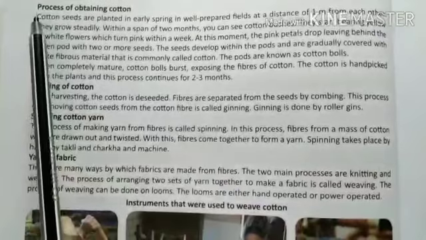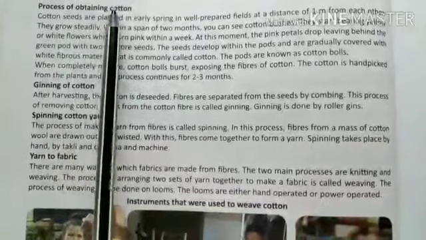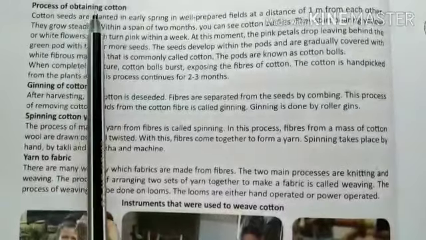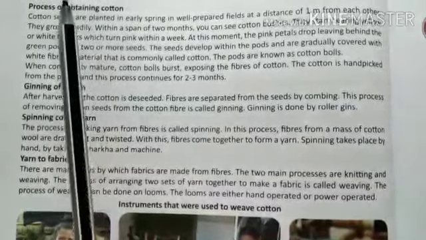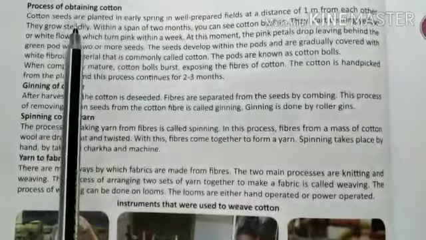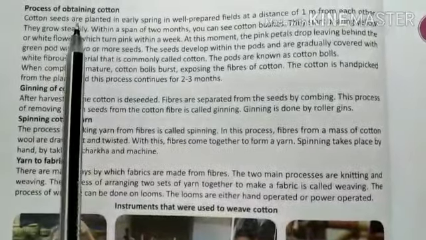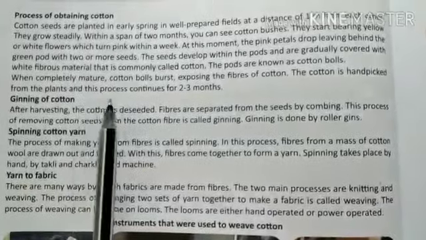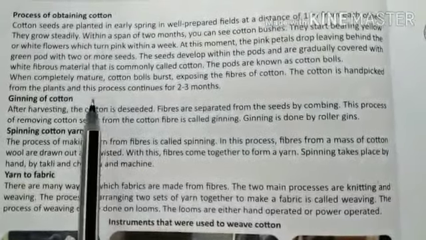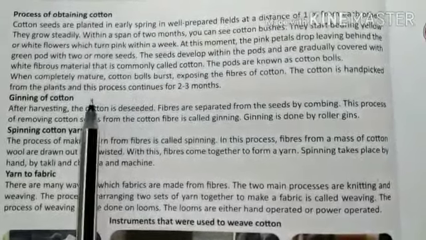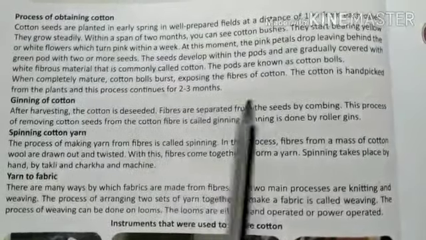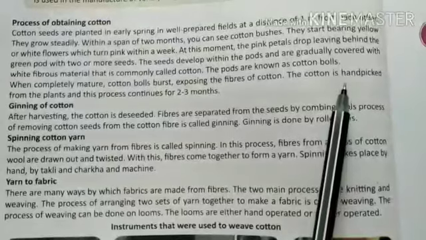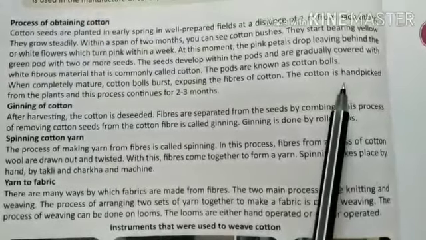Now we will discuss the process of obtaining cotton. There are various processes involved in the formation of cotton clothes. The very first step, as usual, is the planting of cotton plants. After the planting has been done and the cotton plant is ready with the cotton balls on it, then hand picking is done. This is the first step of making clothes.